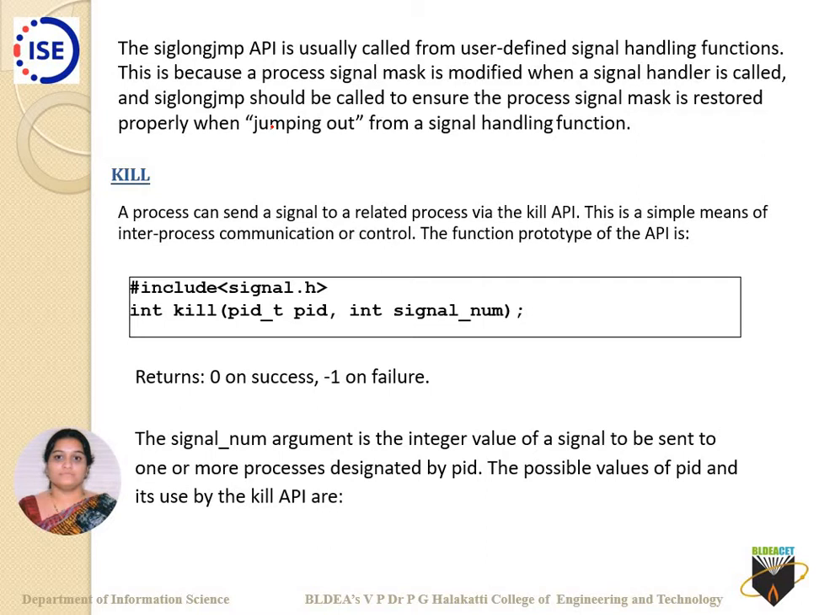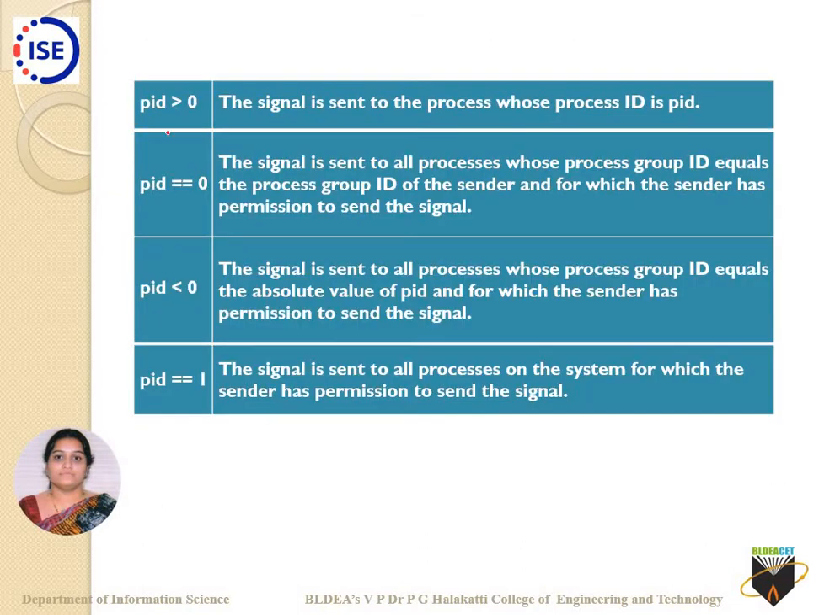You can look at the prototype here. The first argument is the PID, which process ID you are going to kill, and the signal number, through what signal you want to kill that process. It returns 0 on success and -1 on failure. The signal number argument is an integer value of the signal to be sent to one or more processes designated by the PID. The possible values of PID and their use by the kill API are: if the PID is greater than 0, say you are specifying 101, only that particular process will be killed.